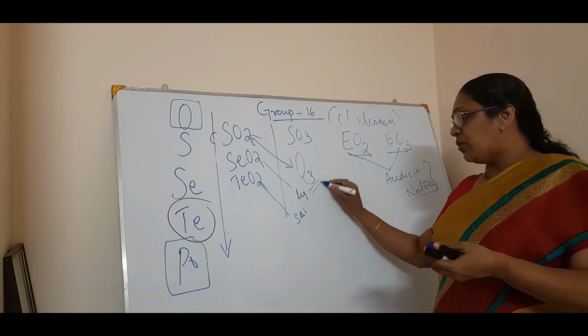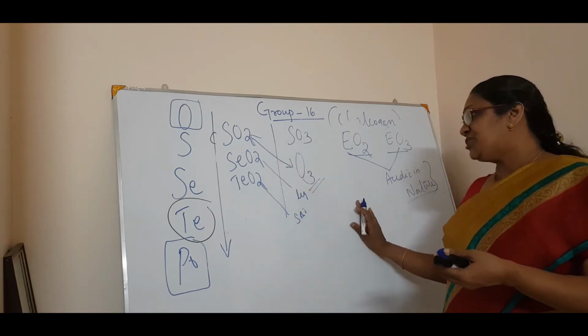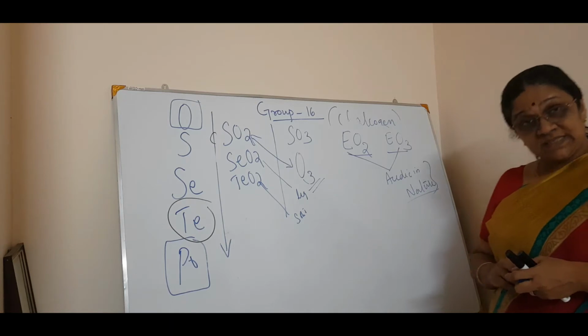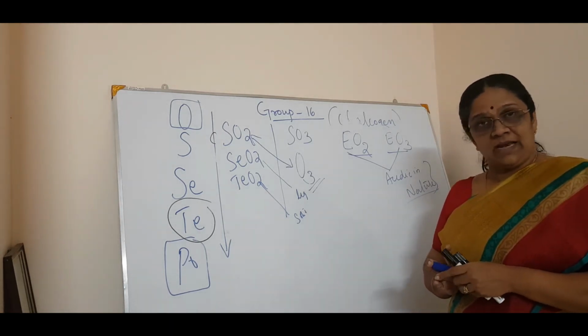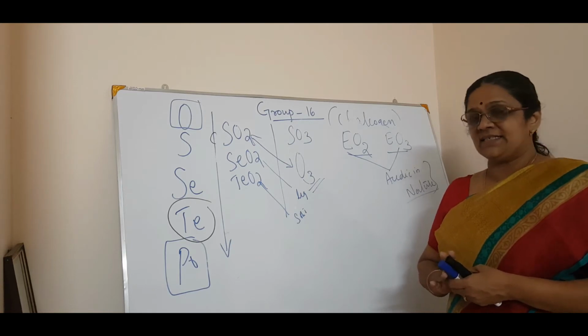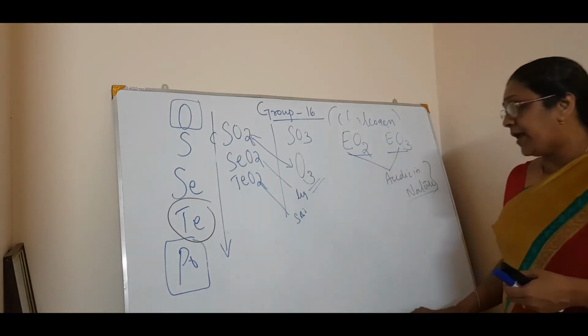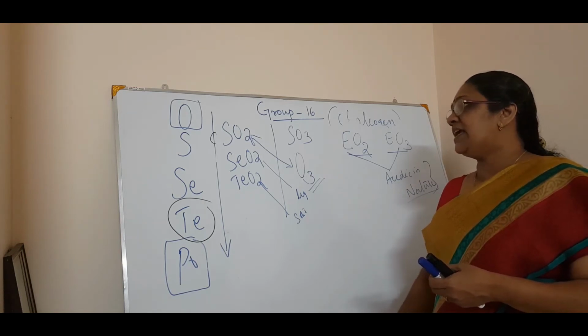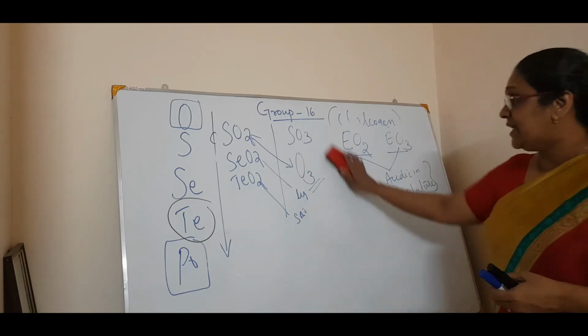Then comes the ozone. Ozone and SO2 are gaseous in character. So that is about the oxides of 16th group elements. Now we will see the halides, which is a little bit important. So now we will see what the important points in halides are.